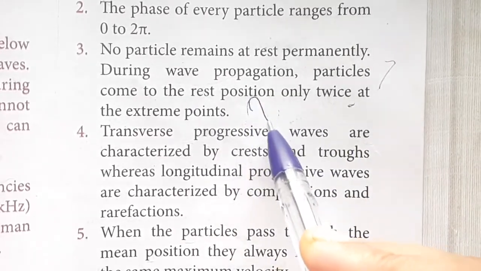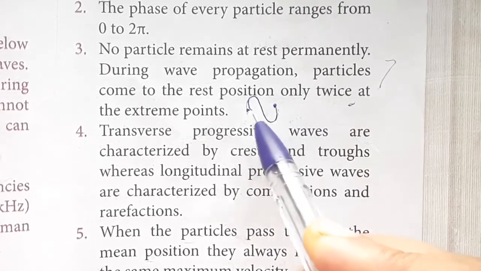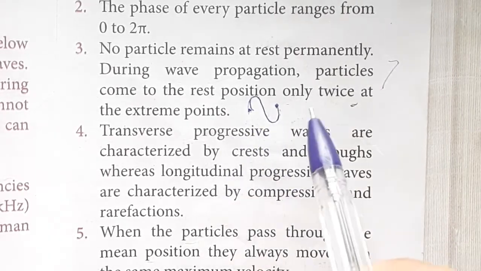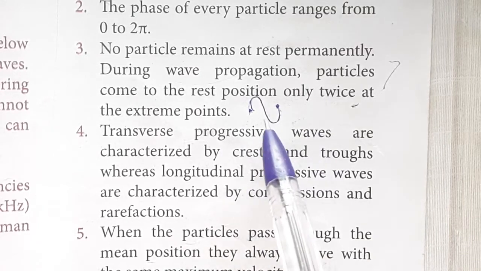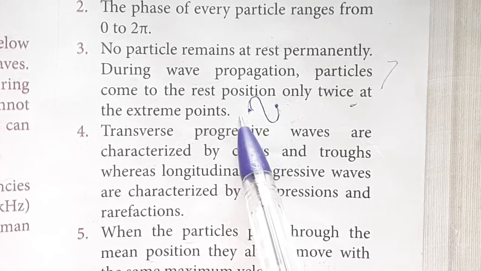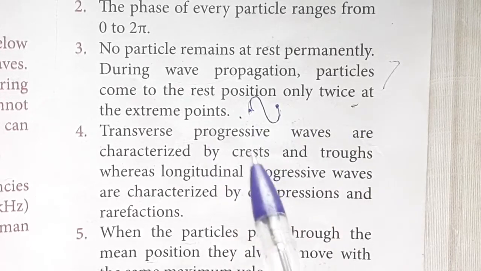Suppose this is the wave, so these two ends are called extreme position.